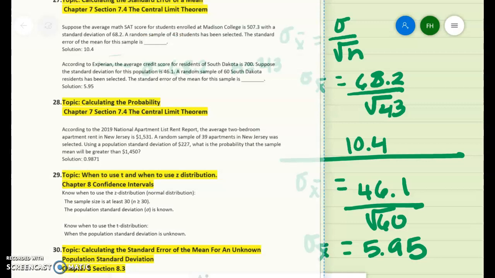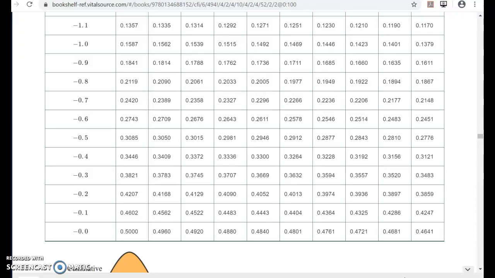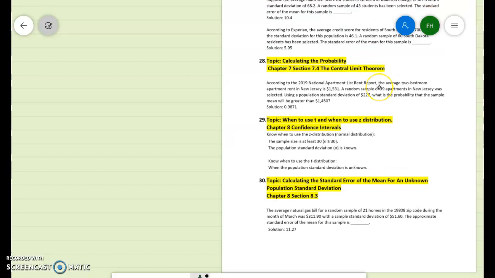On number 28, we're doing a population standard deviation. What is the probability that the sample mean will be greater than 1450? So we have a random sample. We have N is 39. We have the average rent is 1,531, and we have the population standard deviation is 227.